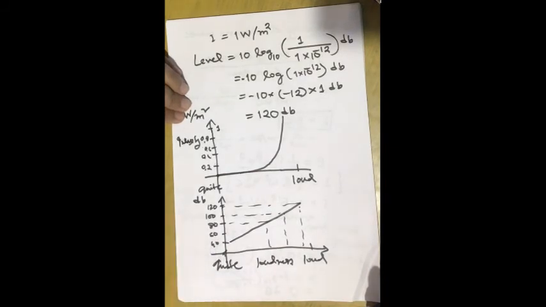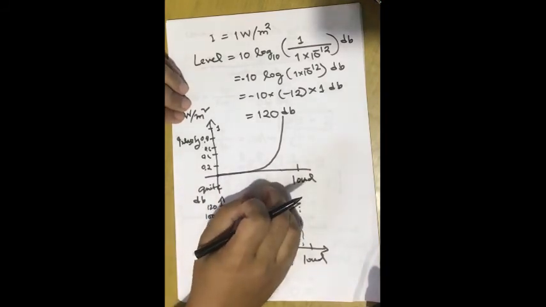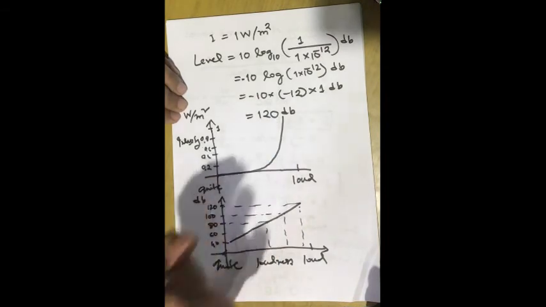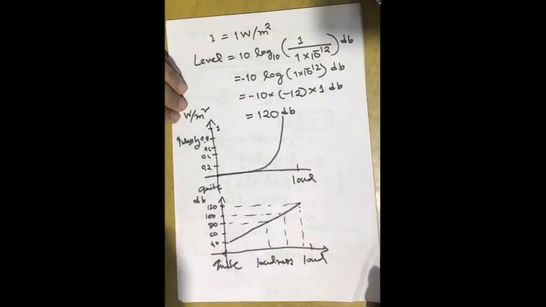That's why in most cases you will find that sound intensity is expressed in decibel unit. So 120 decibel we can say is a loud sound. Of course, the human ear can hear sound having intensity more than 120 decibel, but it will be very painful to the ear. So it's the limit of the loudness.